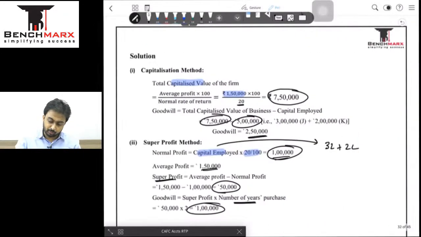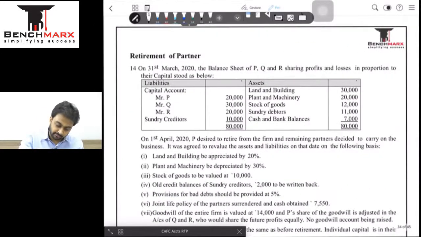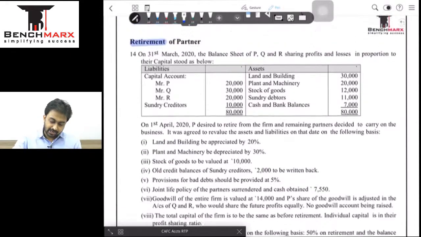ठीक है, now we'll proceed towards question number 14 and this question is on partnership concept, लेकिन उसके अंदर retirement of a partner. In this case there will be 2 or 3 partners, one partner is retiring and we are only going to account for the event of retirement. We are not doing final accounts, बराबर. Normally we only do the accounting for before partnership and after, before retirement and after retirement we do not do accounting entries and find the sales, profit, cost. ऐसा हम लोग कुछ find नहीं करते. ठीक है, let us read the question please.